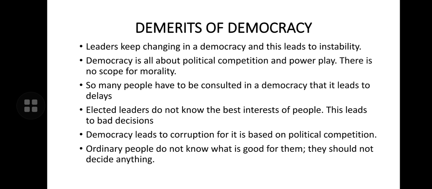Democracy is all about political competition and power play. There is no scope for morality. So there is no question of morality if we talk of political competition.